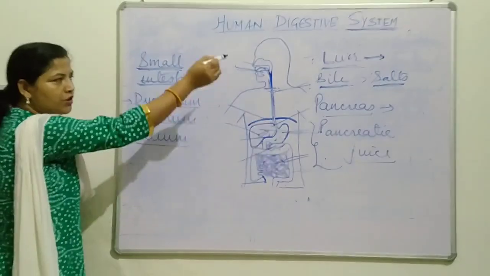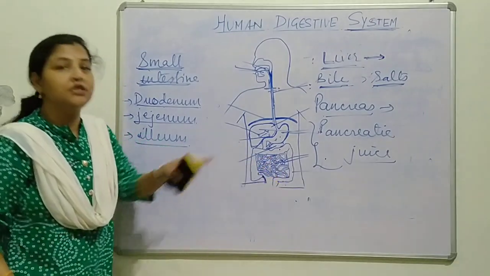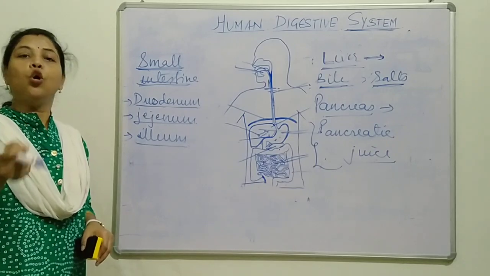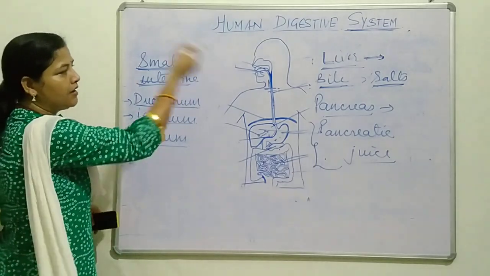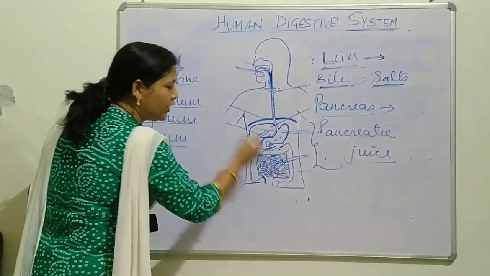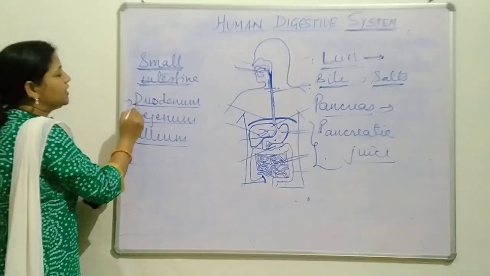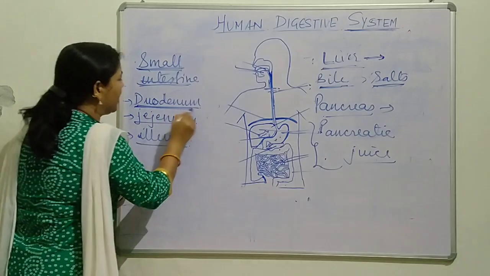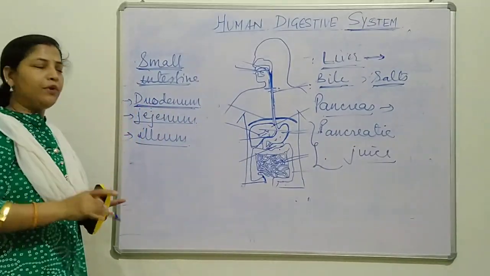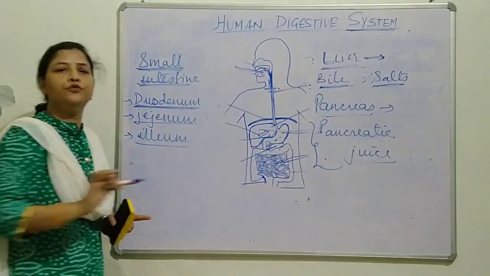So these both secretions get mixed in the food present in the small intestine. How do they come? They come by the ducts called pancreatic duct and bile duct. Through the duct they come and get mixed with the food in the small intestine. And you know, this duodenum part is the part where digestion completes. These juices mix in the duodenum with food, and after mixing they start digesting all kinds of food.